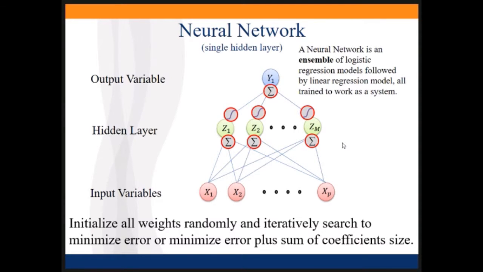What we want to do is pick a random set of weights to start with, and then we look at the accuracy at the end up at the y1, and we say, how can we tweak all our weights to get better accuracy? Then we'll adjust them a little bit, look at our error at the y1, and that'll tell us how we could tweak it again to get the best accuracy. So it's this iterative search, just like logistic regression, but we're doing a bunch at the same time.